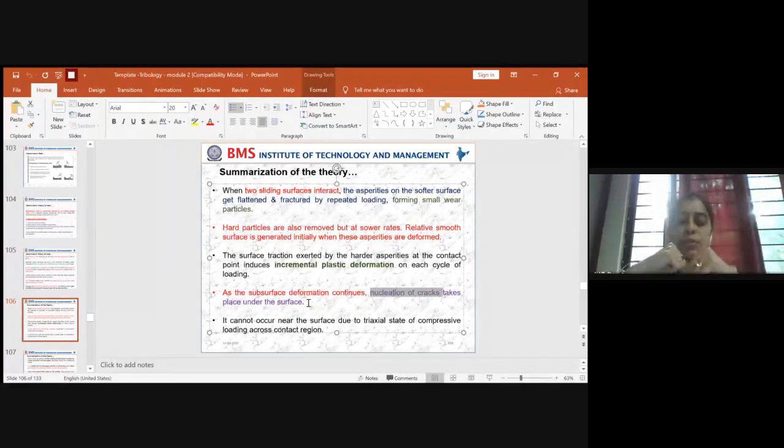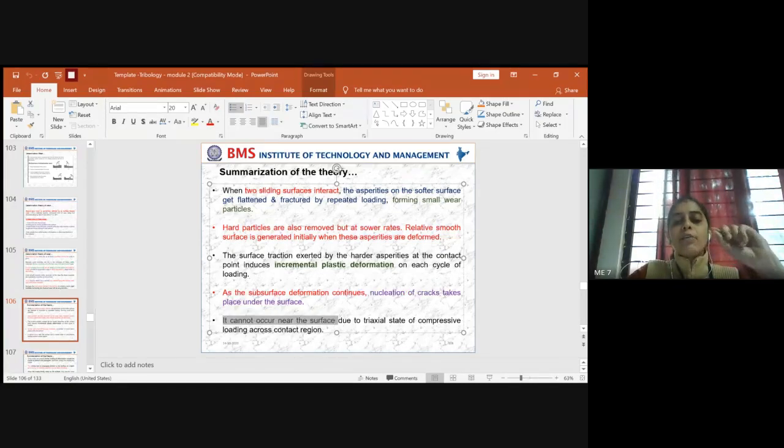So if you have two components sliding against each other, the nucleation of the crack takes place under the surface, not exactly across the contact area. Okay, you have to be very clear about this. It cannot occur near the surface.